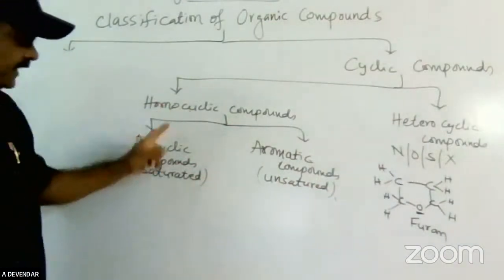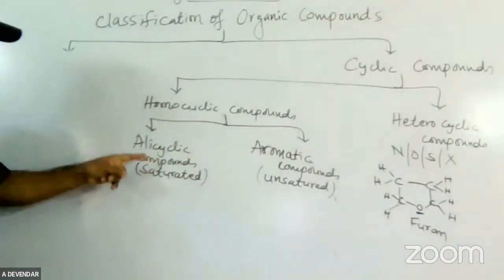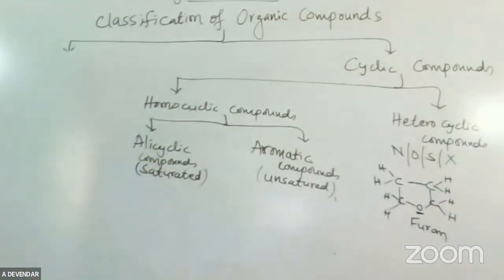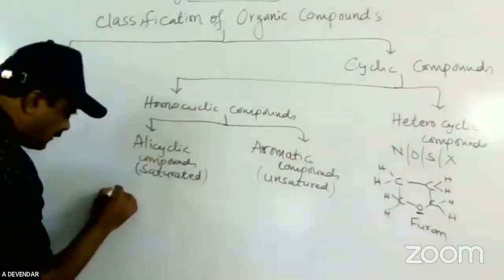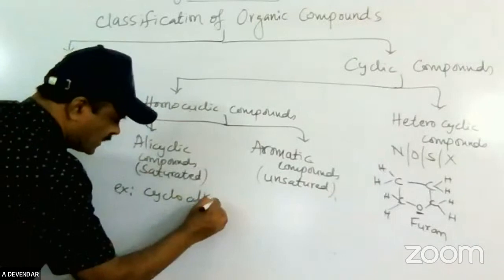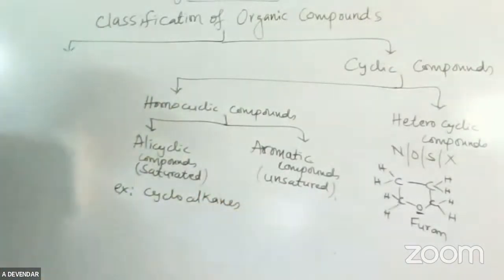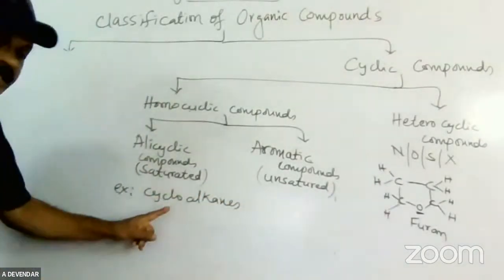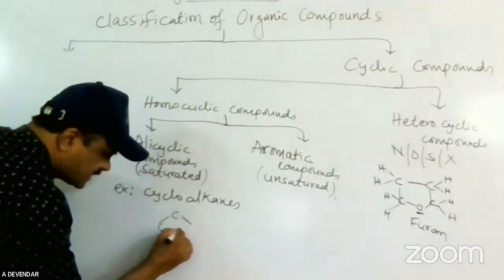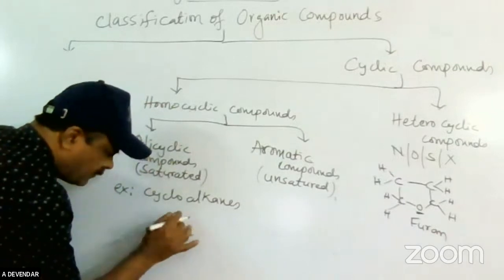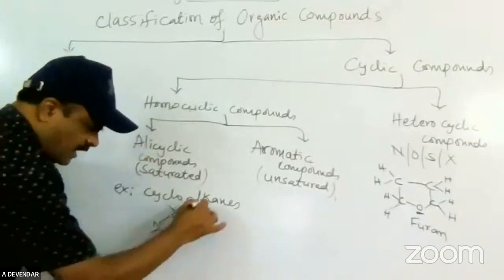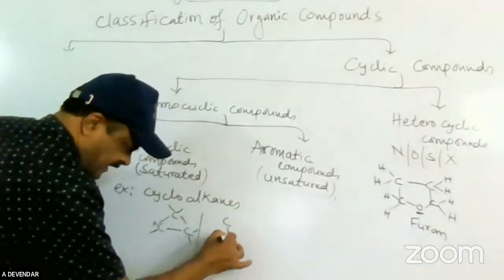Further, I am dividing the cyclic compounds. In the alicyclic compounds, the best examples are cycloalkanes. That is also in our second chapter. After the saturated hydrocarbons, alkanes, come cycloalkanes, where the carbon atoms are arranged in cyclic form. Only single bonds are present between carbon and carbon.